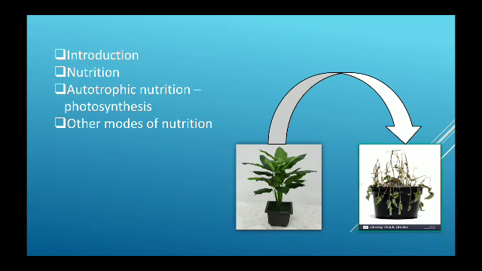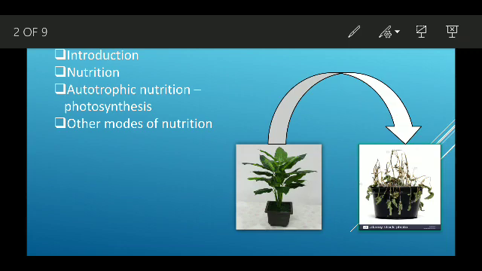Before we start, let's quickly revise what we learned in the previous class. We saw that every living organism performs certain actions, and for their growth and development they require some kind of nutrition.